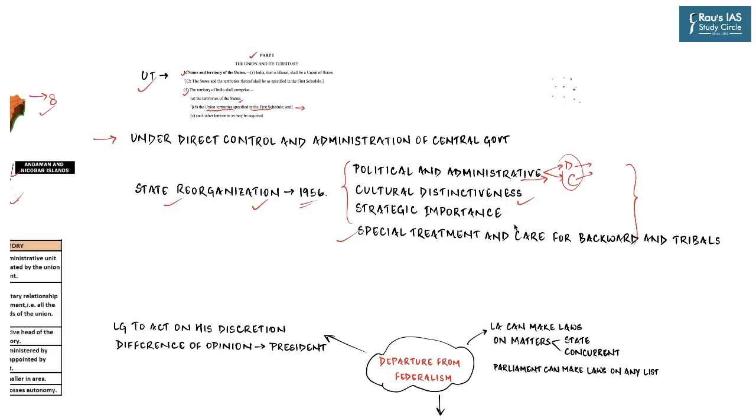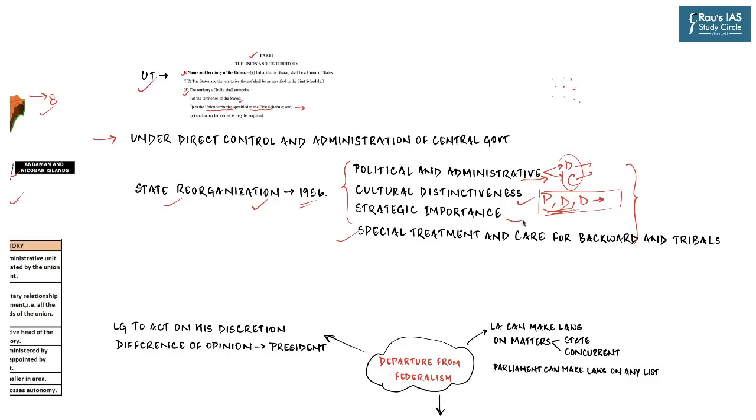Then you have cultural distinctiveness or uniqueness of a place. For example, if you consider Puducherry, Daman and Diu, Dadra and Nagar Haveli, all these three union territories were earlier not part of British India, but were controlled by other colonial powers. And so when they merged into our country, they were quite distinct, and had we merged them into their surrounding states, for example Gujarat, it would not have been fair for the local population, and so that is why they were kept under central control.